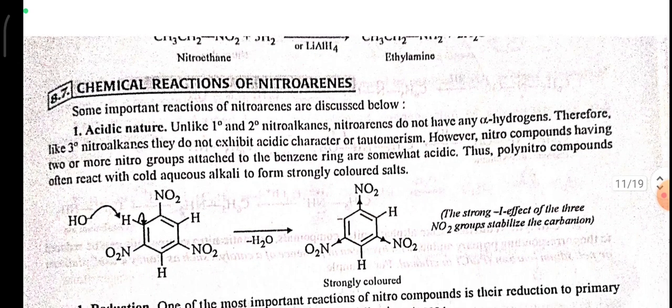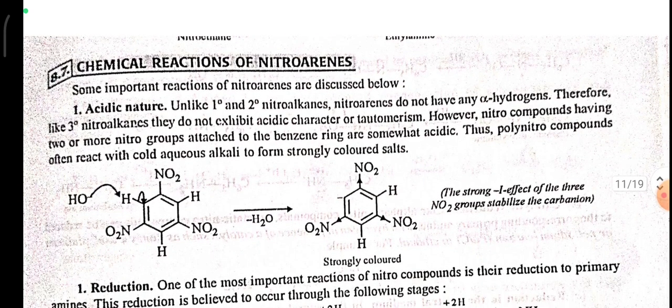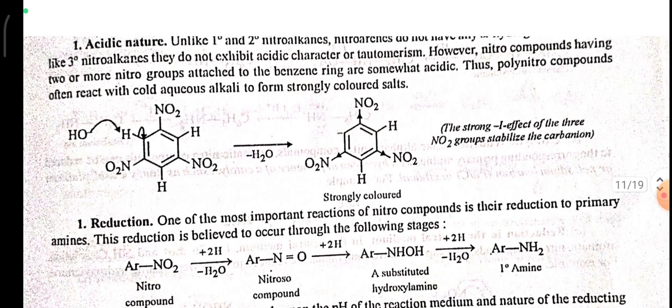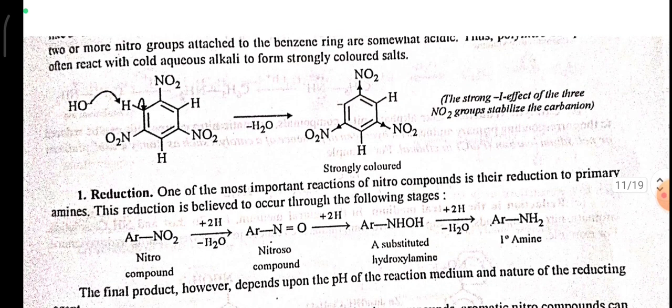Some chemical reactions of nitroarenes. Acidic nature. Unlike primary and secondary nitroalkanes, nitroarenes do not have any alpha hydrogens. Therefore, like tertiary nitroalkanes, they do not exhibit acidic character or tautomerism. However, nitro compounds having two or more nitro groups attached to the benzene ring are somewhat acidic. Thus, polynitro compounds often react with cold aqueous alkali to form strongly colored salts.